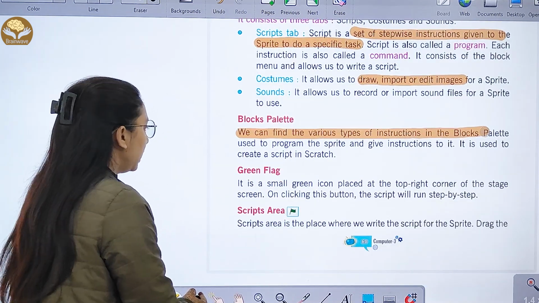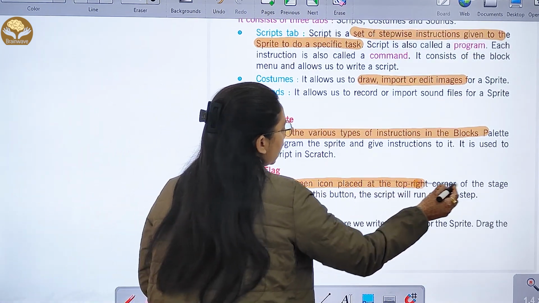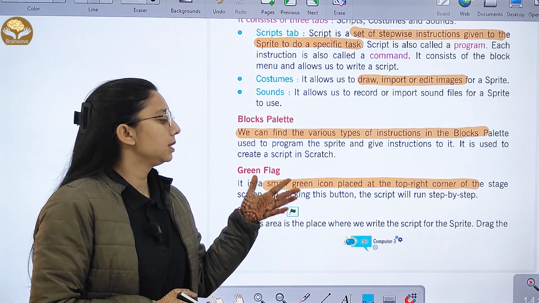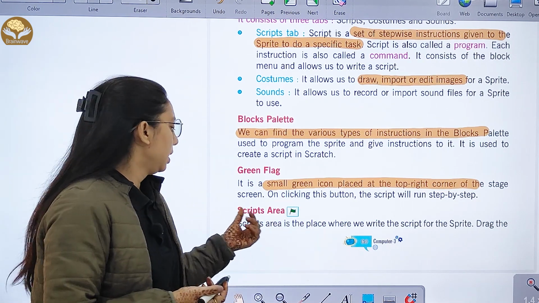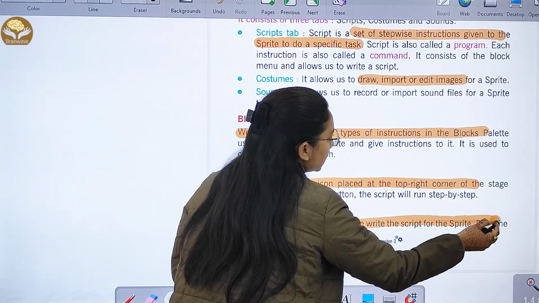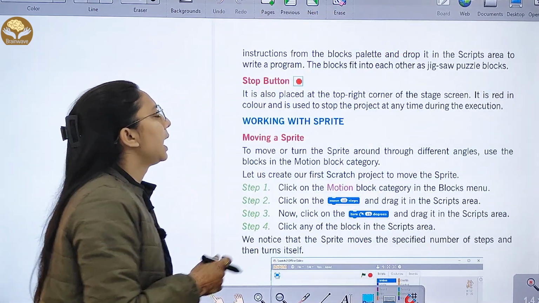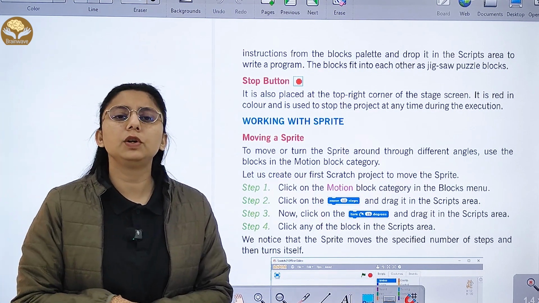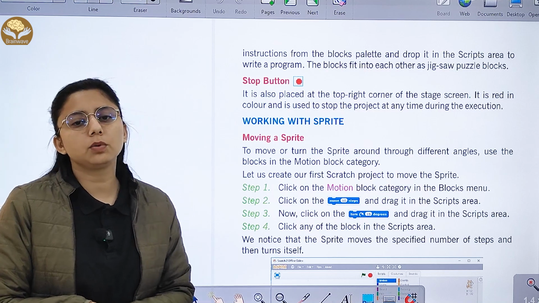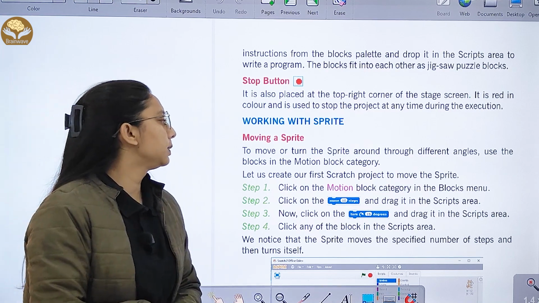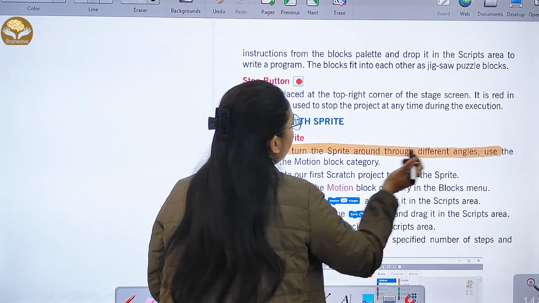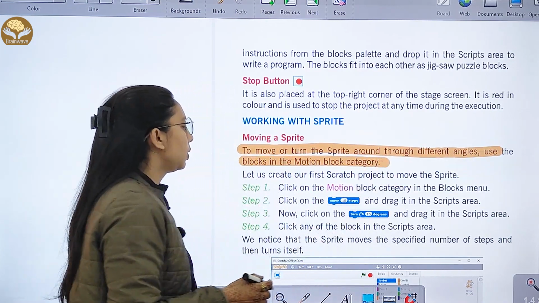Then we have the green flag. It is a small green icon placed at the top right corner of the screen. When you click on this button, the script will run step by step. Next is the script area. It is the place where we write the script for a sprite. You drag the instruction from the block palette and drop it there. Next is the stop button. It is on the top right corner of the stage, where you can stop the project. Then moving the sprite. Moving the sprite means to move or turn the sprite around through different angles, using blocks in the motion block category.